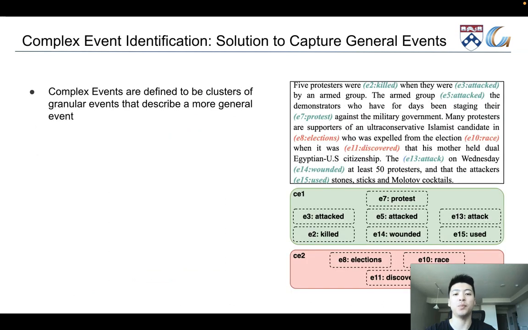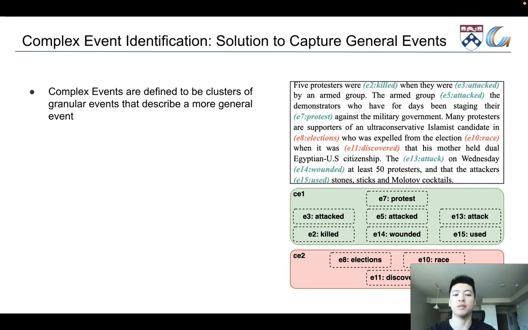So in this paper, we propose the task of complex event identification, where complex events are defined to be the clusters of grammar events that describe a more general event. For example, in the document on the right, there are two complex events. The first one is the green one, where all grammar events describe what happened during the protest, while the red one is an election complex event, where all grammar events describe what happened in the election.